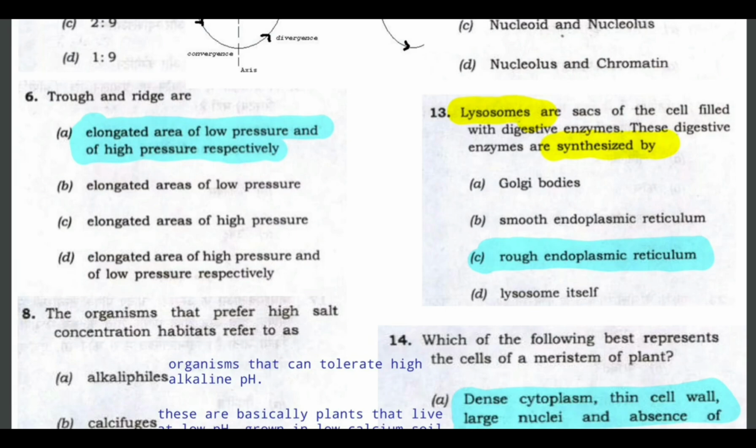Lysosomes, which are also called suicidal bags of cells, are sacs of the cell filled with digestive enzymes, and these digestive enzymes are synthesized by rough endoplasmic reticulum. This is a very important question and has been asked several times, so just remember that lysosomes are synthesized by rough endoplasmic reticulum.